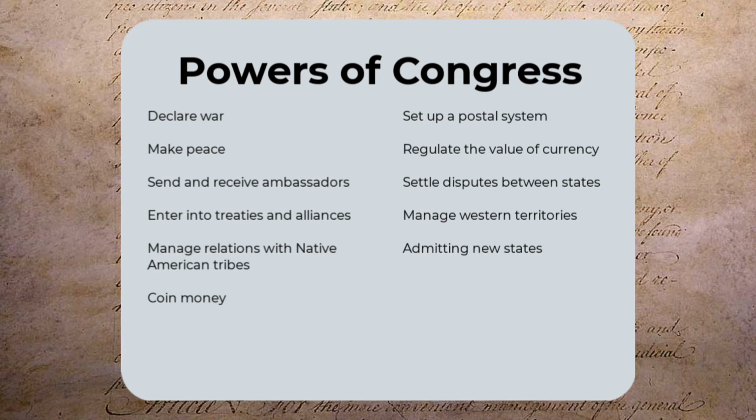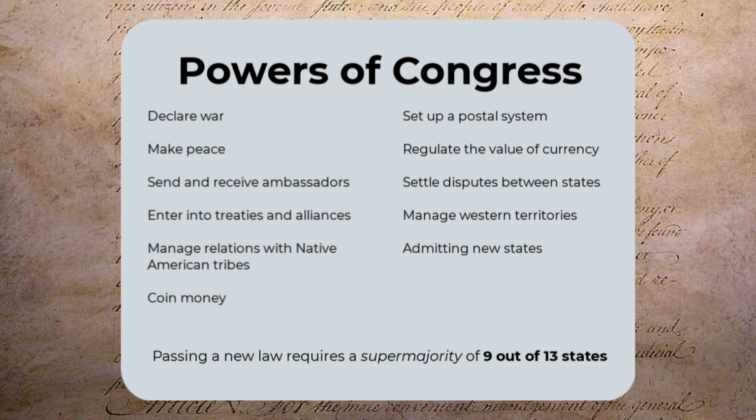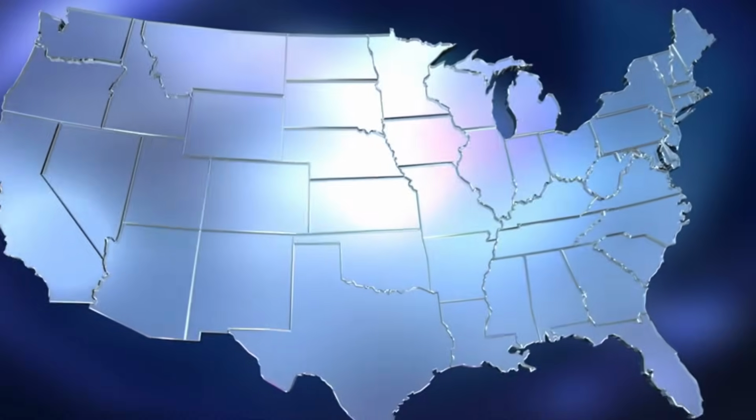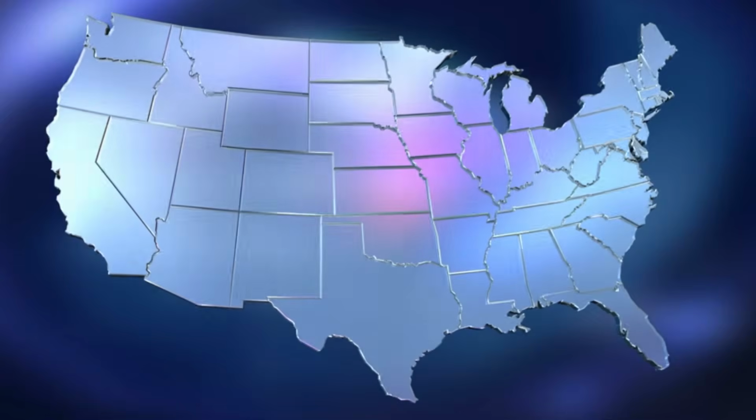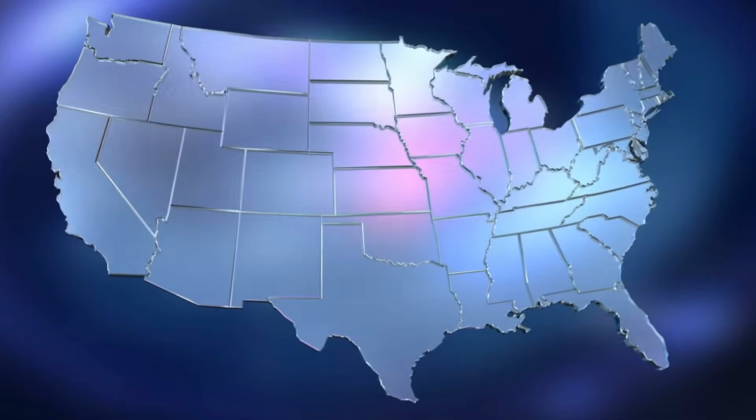Article 9 also stipulates that in order for the federal government to pass new laws, a supermajority of 9 out of 13 states had to agree. With each sovereign state acting in its own self-interest, it was natural that conflicts of opinion would occur, making decision-making and the legislative process extremely difficult.